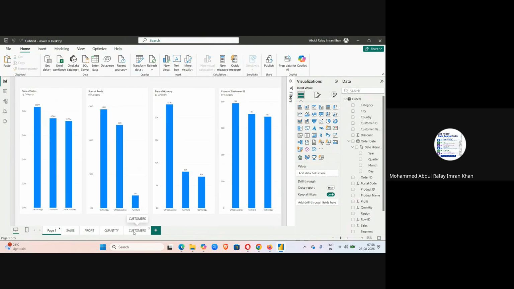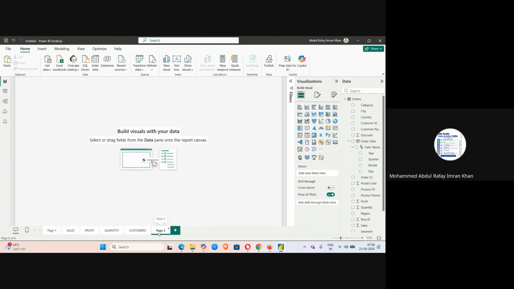All of them work in the same manner. So you just use the drill through feature with this specific visual, and it gives you amazing results to drill down.